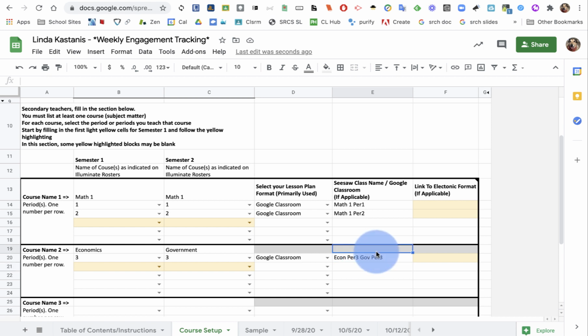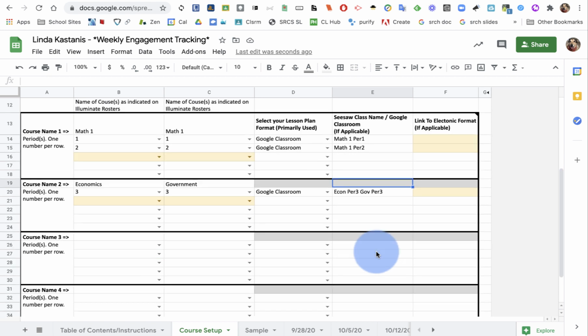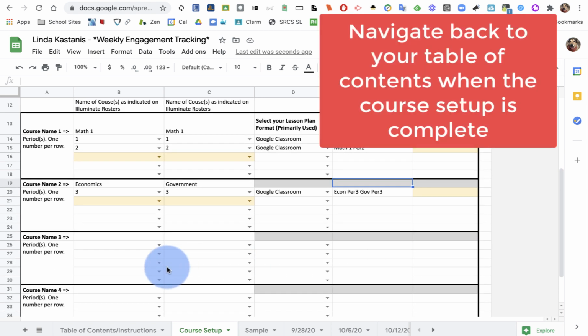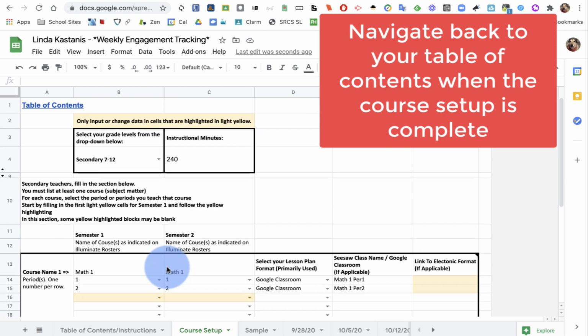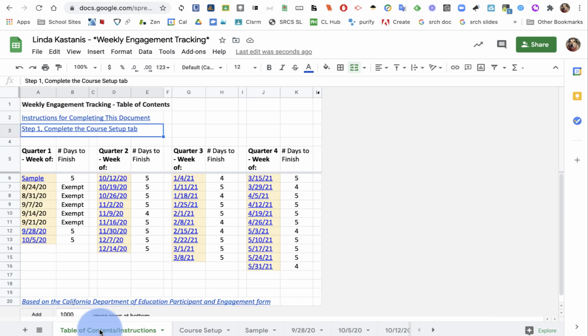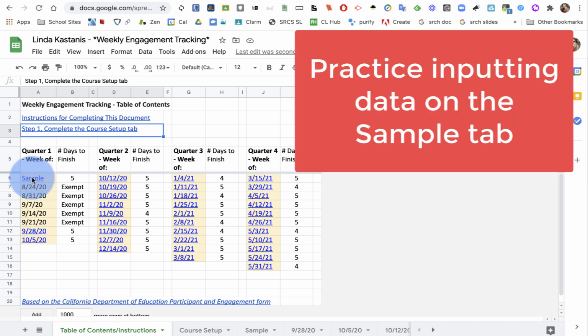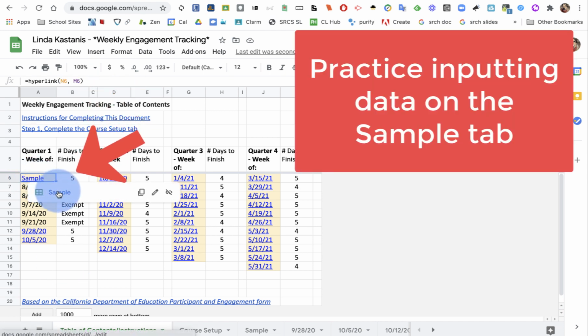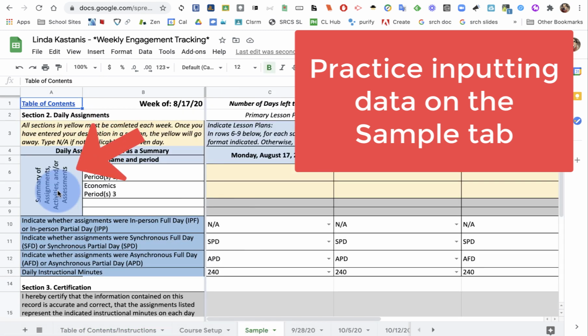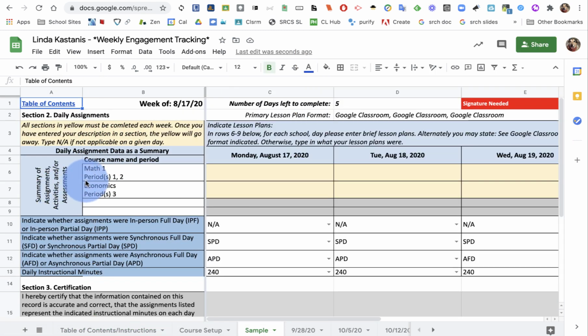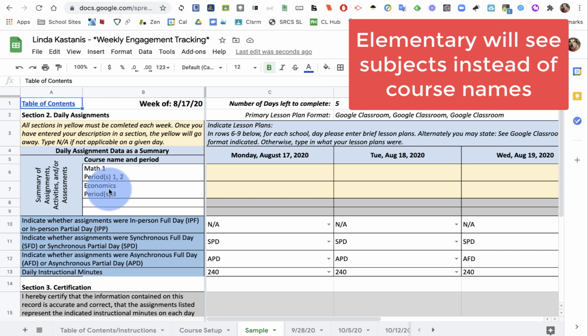So my course setup now is completed. If I have additional courses, I continue adding them down at the bottom. Okay. So let's go back now to the table of contents and let's see what happens next. So now I'm ready to start inputting data, and we're going to practice on the sample tab. So I'm going to navigate to the sample tab by clicking on the link. Opens the sample tab. And here I see Math 1 and Economics. My classes are already preloaded for me.